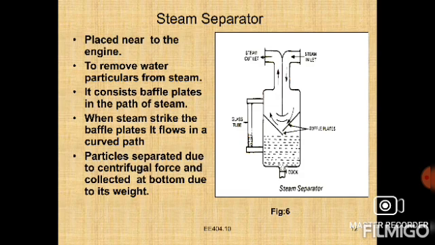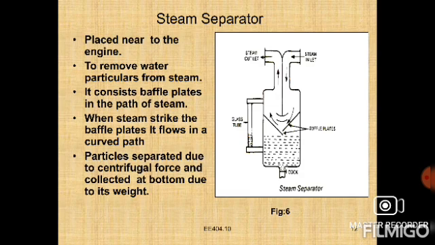In the steam separator, the steam enters at the inlet and suddenly strikes the baffle plates and gets deflected upwards, passing in the direction of the arrows. Steam leaves the separator at the outlet. Due to their heavier weight, water particles are thrown down to the bottom, and the water collected at the bottom is discharged through a cock. A glass tube is fitted to show the level of water in the separator.